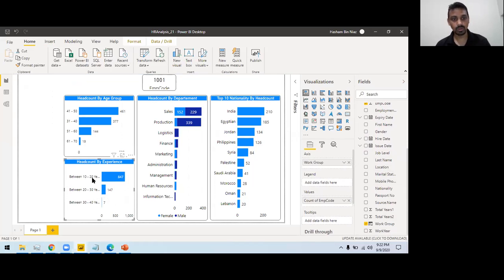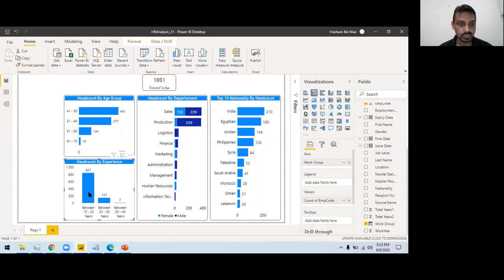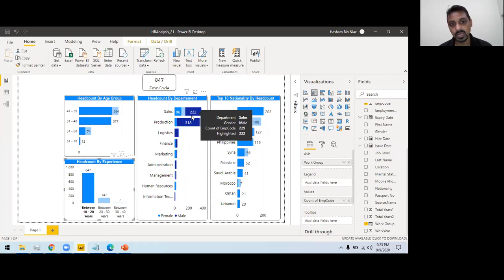So see, now this is cluttered. I'm always doing this on all my charts. I have this bar chart, but this time I prefer to make it a column chart. Once I do it in the column, this is more readable. So you have to think about the readability for the user as well, right? Also, you see one more thing here. When I click something, it already highlights the perfect areas in different charts.